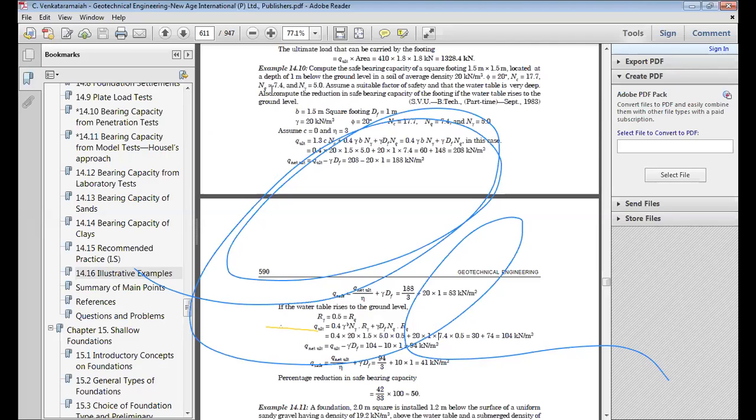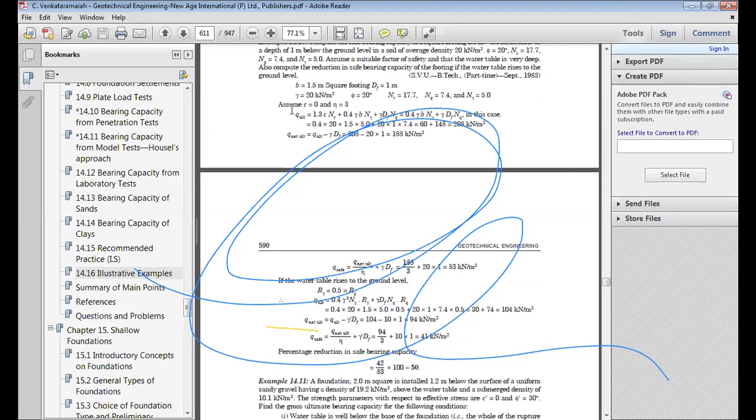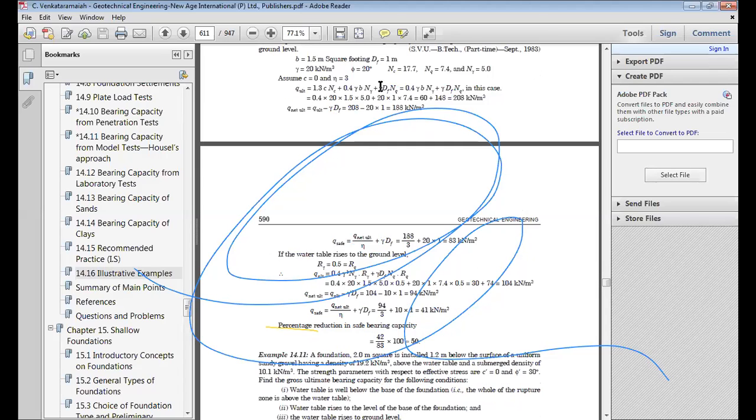In this case, Q ultimate will be, because this is a square footing, this general formula will be used, based on all these factors that I told you already. Df equal to 1 meter. So 1.3 c Nc, 0.4 gamma B N gamma, and gamma Df Nq. Nc, Nq and N gamma you have already found, so you have to use those. So this is 208 kilonewton per meter square.